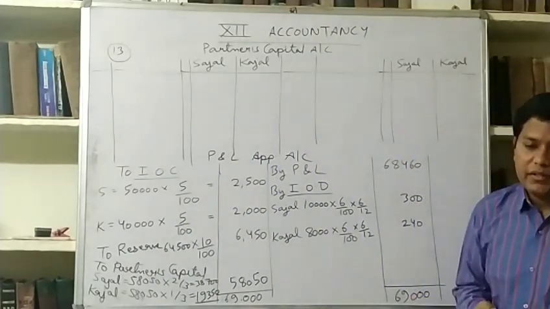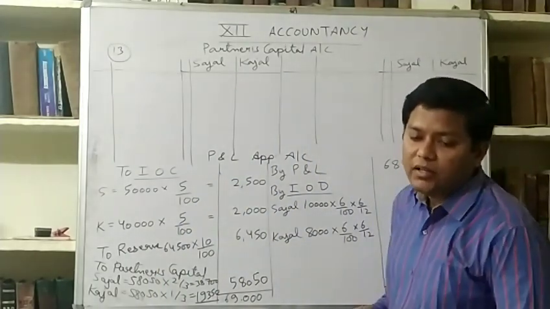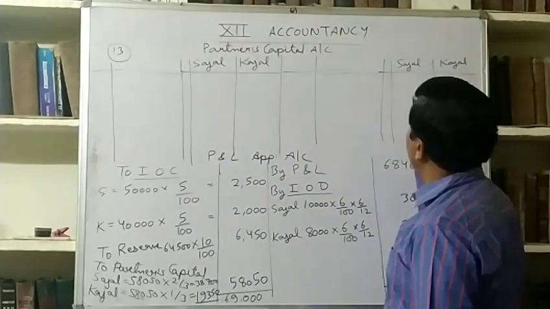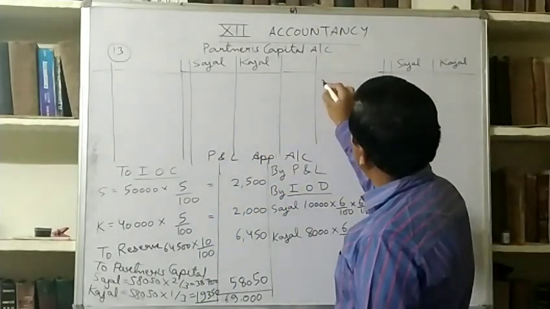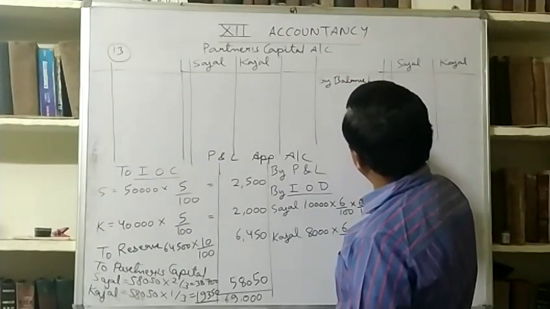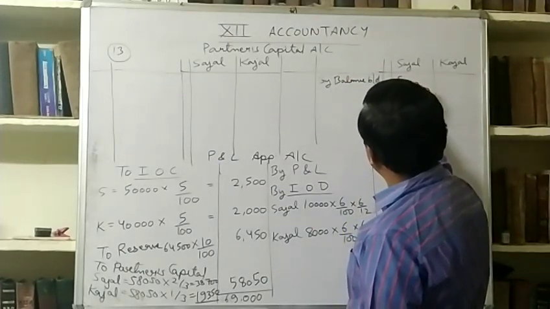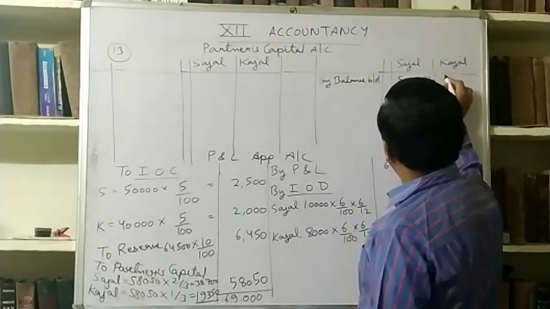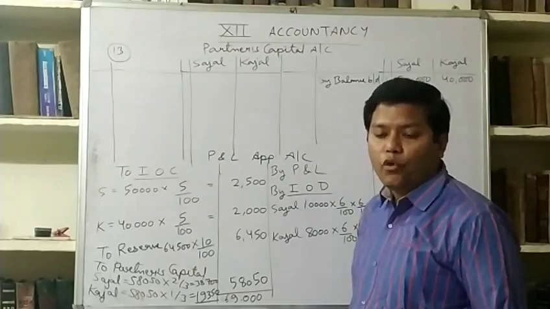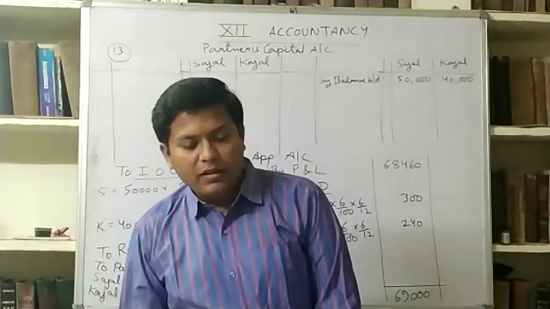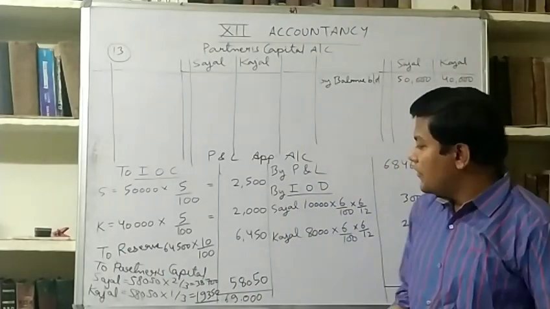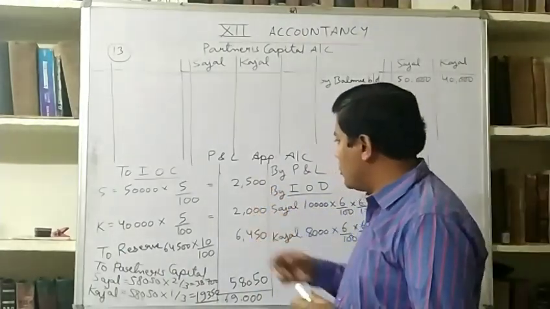This is the format, and the balances are 50,000 and 40,000 opening balances. It will be written here by balance b/d 50,000 and 40,000, and we provided interest on capital 2,500 and 2,000.